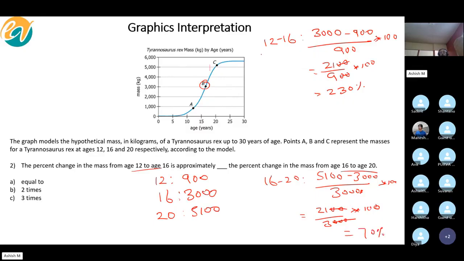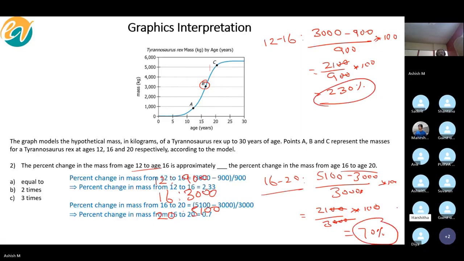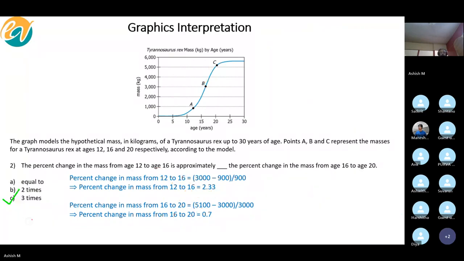Now notice 12 to 16 was how much? 230%. 16 to 20 was how much? 70%. So what's the answer? C. 3 times, right? Basically 230 is almost 3 times of 70.